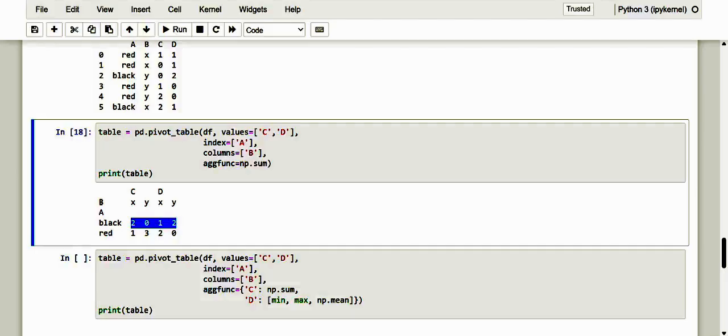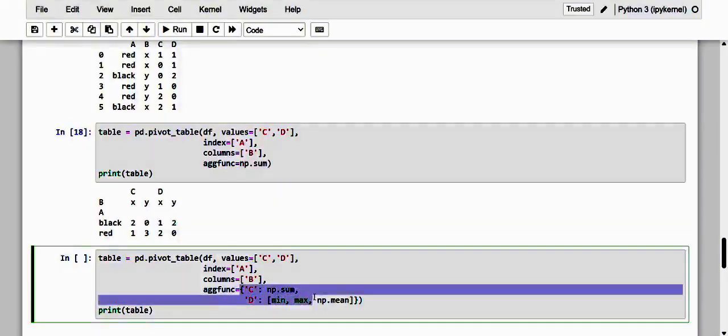Okay, dear friends, as I have already specified, you can extend the pivot table by applying different aggregation functions for each column of the values, and the aggregation parameter can in fact accept a dictionary also. Here I have just given an example of a dictionary, in which the keys are the columns and the values are the aggregating functions.